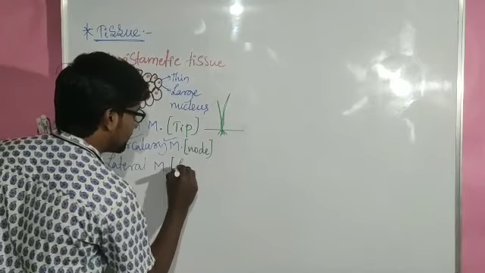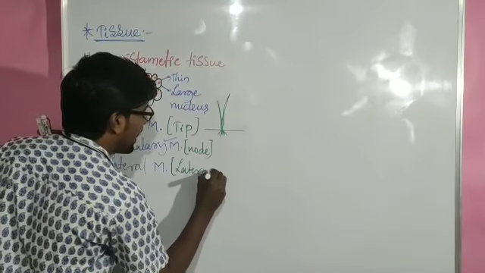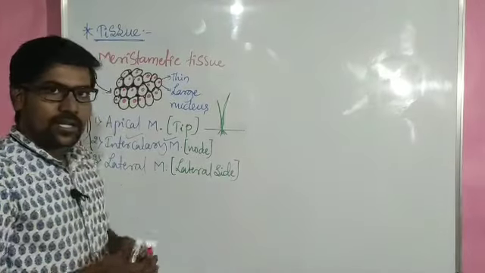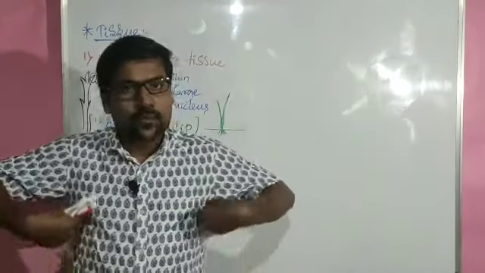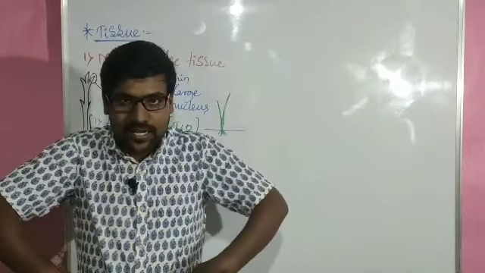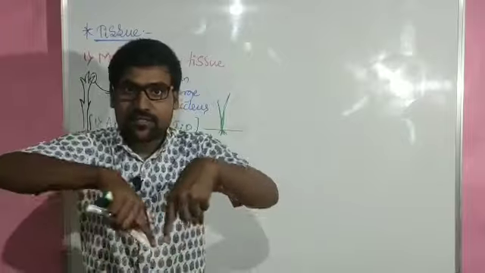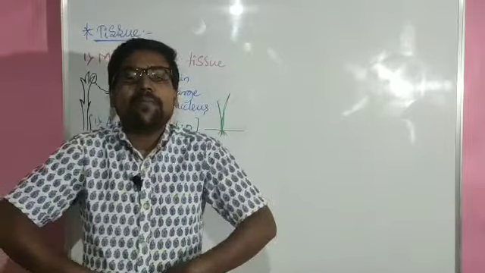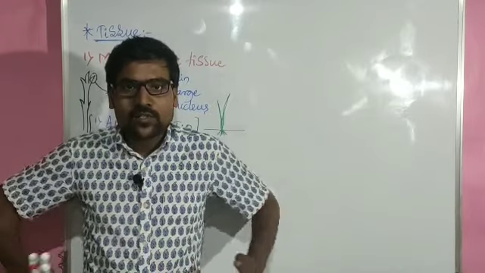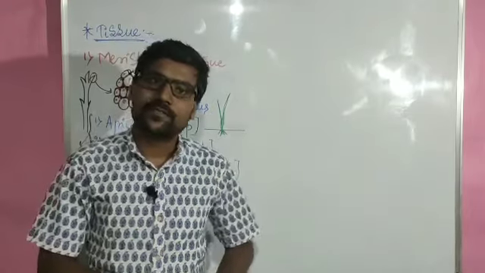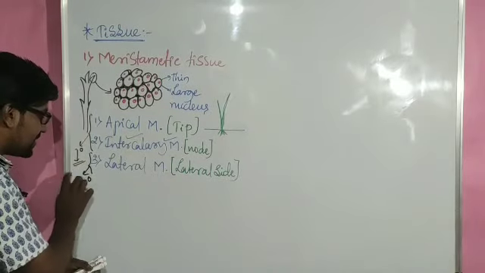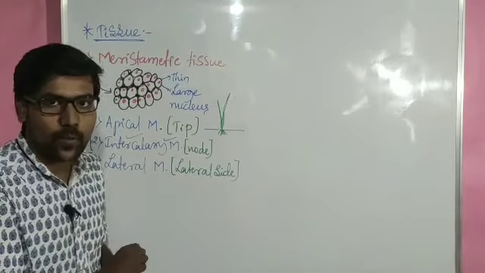The lateral meristem is present at lateral sides. For example, if this is the stem, consider my body itself is the stem, so in the lateral side, in the circumference, that is in the diameter way, I am having the lateral meristem. When the lateral meristem starts dividing, the diameter of the body will increase. So this lateral meristem will help in the secondary growth of the plant body.